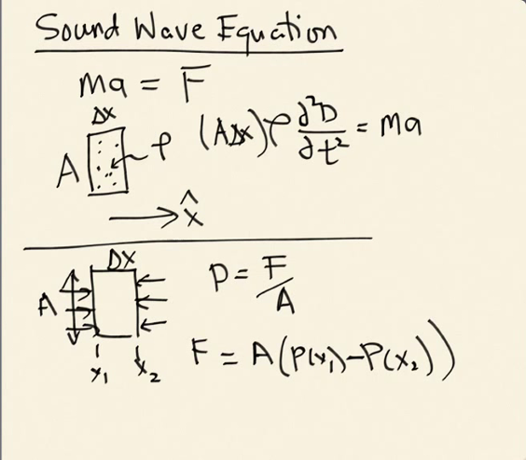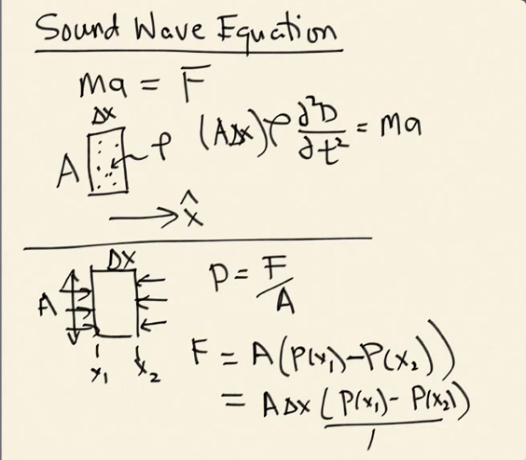Now I can rewrite this as the following. I have A times delta x times P at x1 minus P at x2, over delta x. All right, so let me now put those two components together. I have F, I have ma.